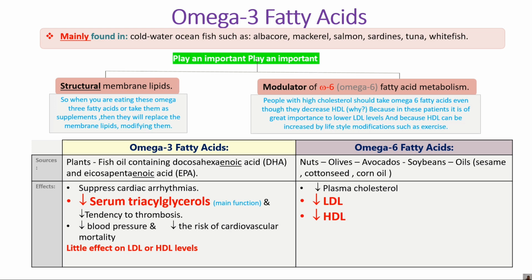Okay, basically whatever the effect of the omega 6 fatty acid is, nothing but that it lowers the plasma cholesterol. जो भी blood में plasma है, तो उस blood stream से उस कोलेस्ट्रॉल को लो करने के काम में ये ओमेगा 6 फैटी एसिड काम में आता है, राइट? Then it lowers the low density lipoprotein as well, in the case of high density lipoprotein. ये काम में आता है. ठीक है, that is a certain work of omega-6 fatty acid.